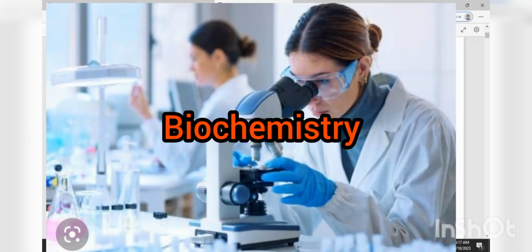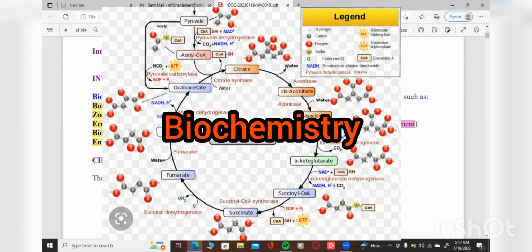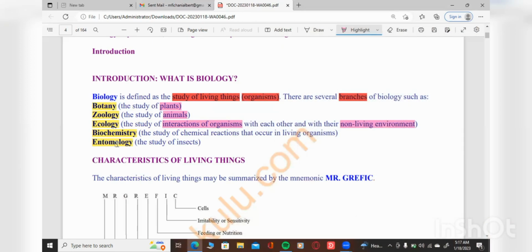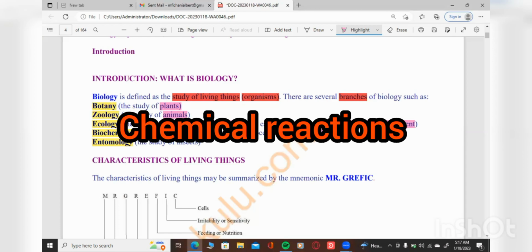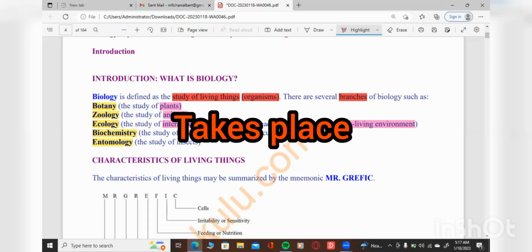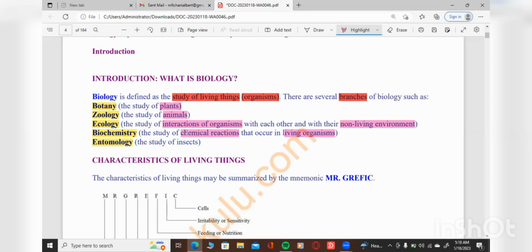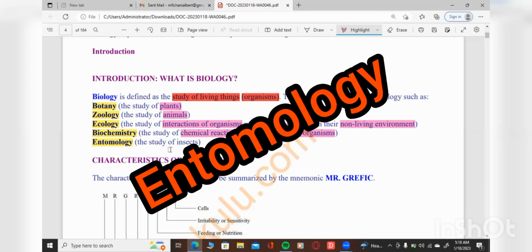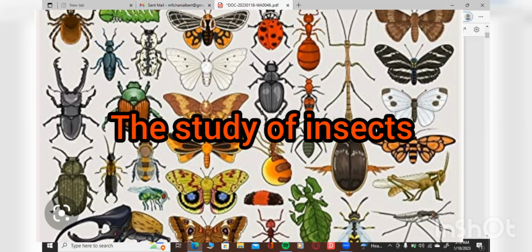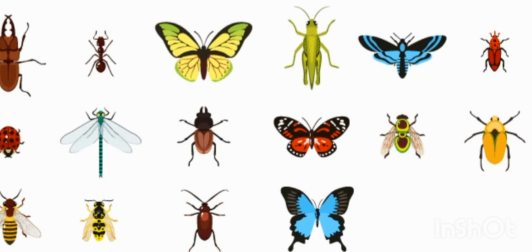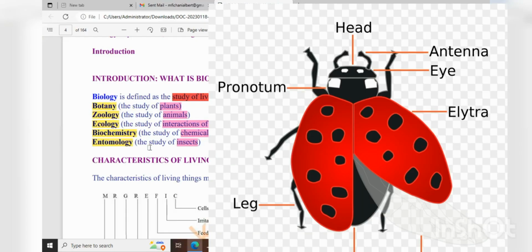Then we have biochemistry. We have biochemistry as one of the branches of biology. Okay, so biochemistry is how chemical reactions take place in those living organisms. That is it, biochemistry: the study of chemical reactions that occur in living organisms. Then we have entomology. Entomology is where you study insects, all right? There are people who study insects, okay? So that branch of biology is called entomology.